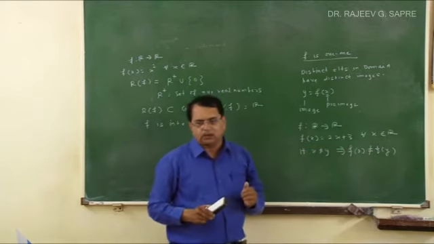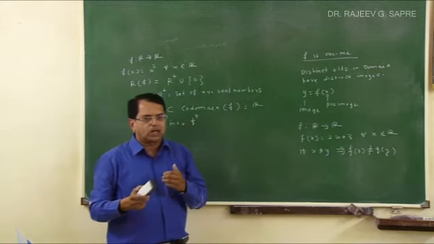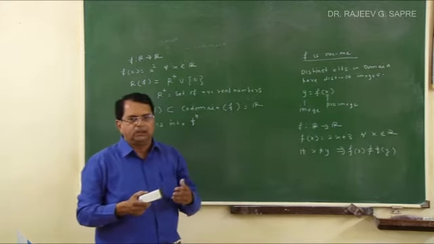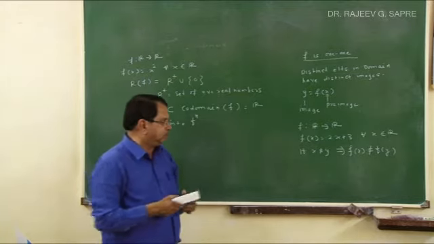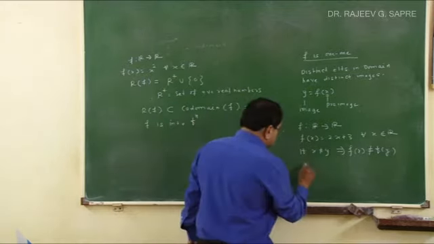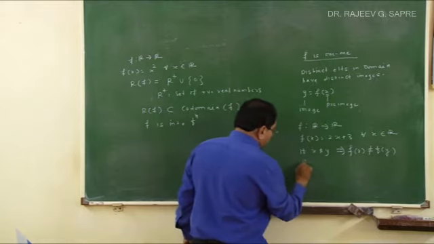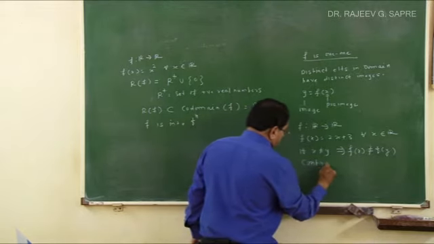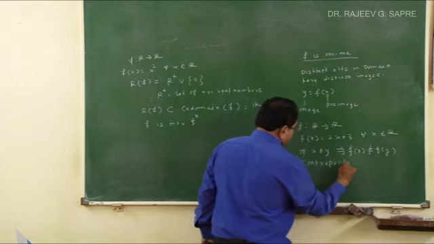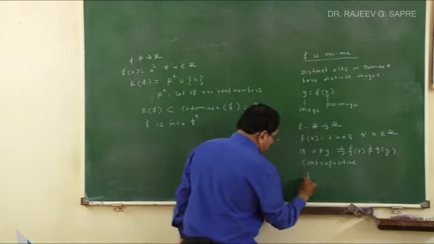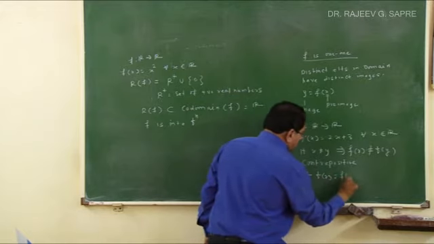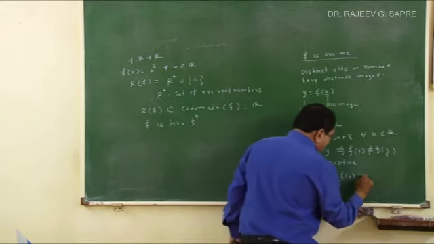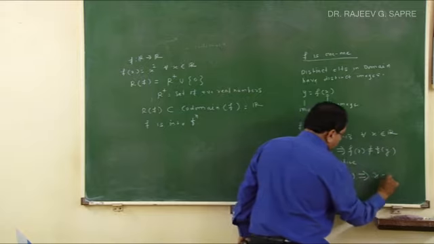In 12th standard you have studied in the logic chapter that the contrapositive of an implication and the original statement are logically equivalent. So what is the contrapositive of this? The contrapositive statement will be: if f of x is equal to f of y, it implies x is equal to y.